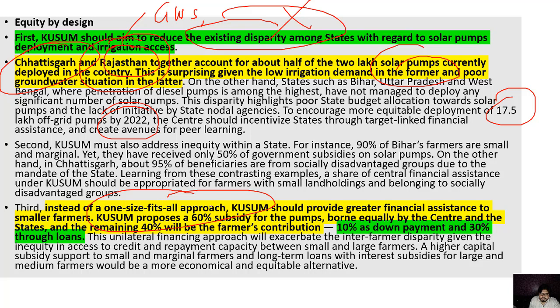And as I told you, 60% subsidy is mandated in the scheme by the state, but that is not given properly to all the marginal farmers. Many of them are left out, and many of them are not getting the 60% mandated one. And down payment and loans are again a big burden on the farmers, as we all know about that.